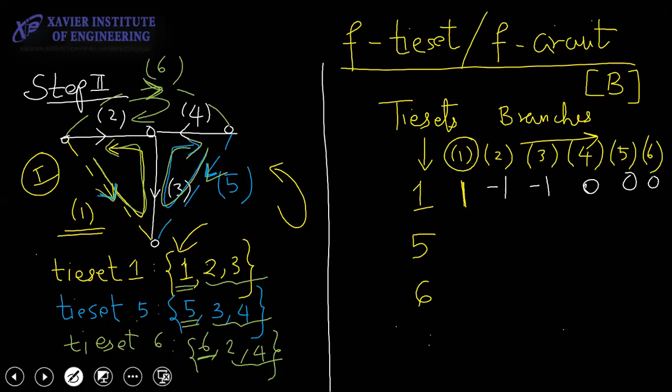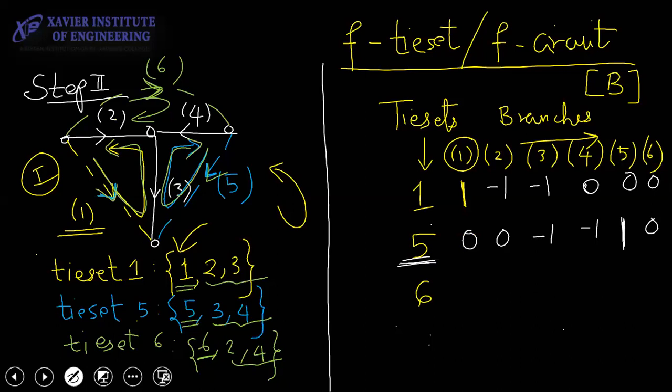Now look at 5. Look at 5 and tell me, are 3 and 4 following it? Is it following 5? No. So the number 5, the link's own number, will be 1, because that's the number of the link. 3 and 4 are not following it, so -1, -1. The rest are 0.